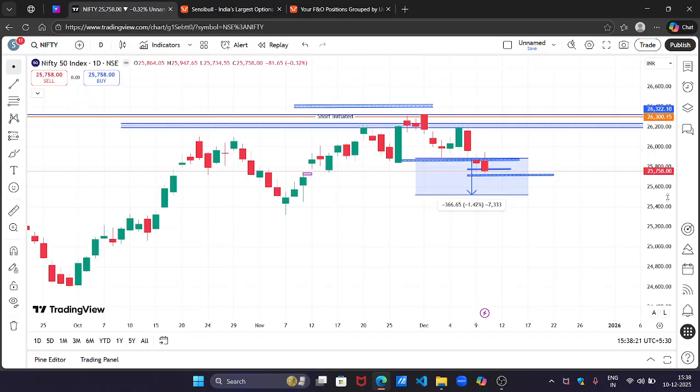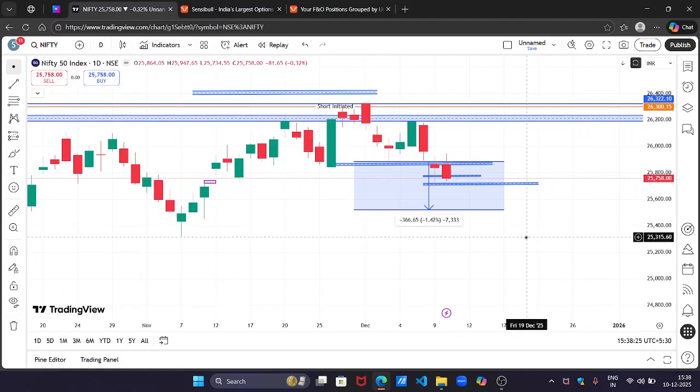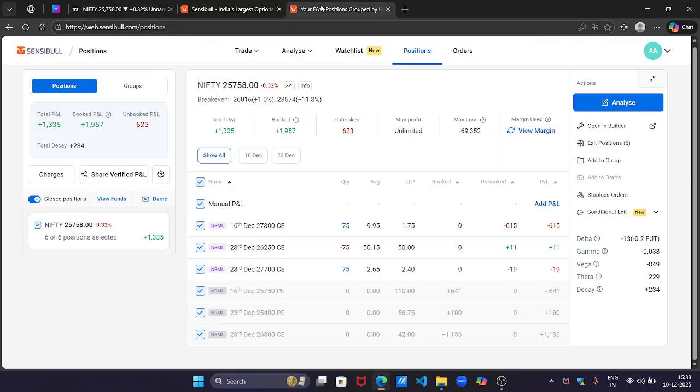So first of all, let me show you my running positions, which I had already shared yesterday as well. Yesterday this position was there. I had this 26,300 call option sold, and it was running. Today I have booked 1,136 rupees from here, and these two I have done a small scalping.